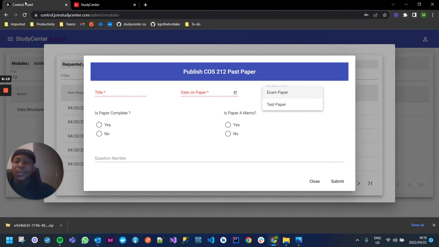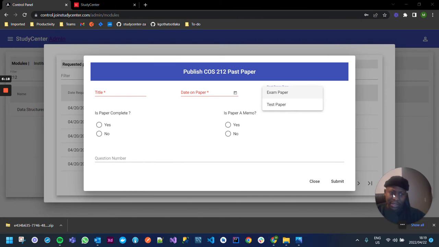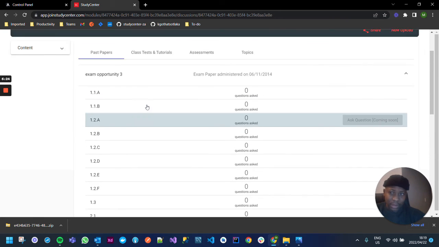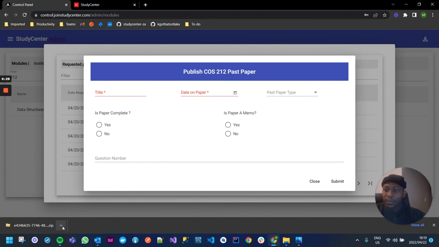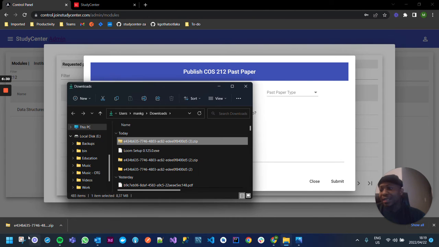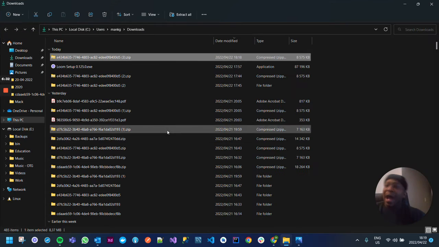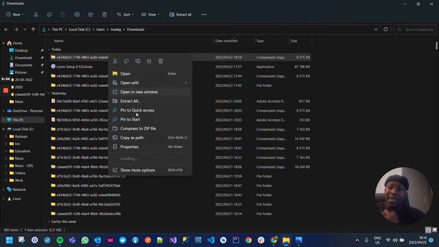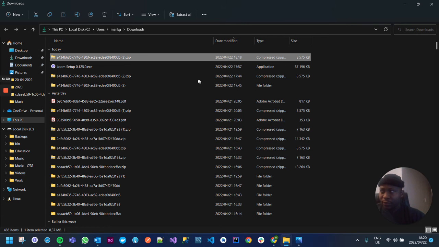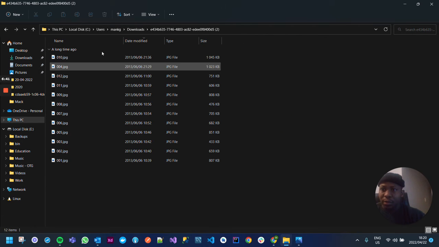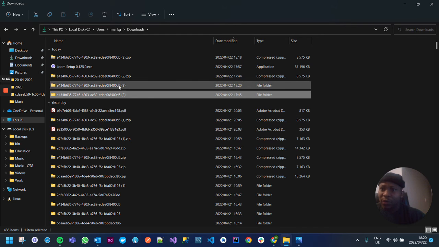Cool. So let's go back to this publishing process again. Now let's put this thing over here. With this publishing process, let's take this question paper for instance. I actually have downloaded this one. So in this case, this question paper is made of images that were taken via a camera. I mean, you use a camera to take images, obviously.